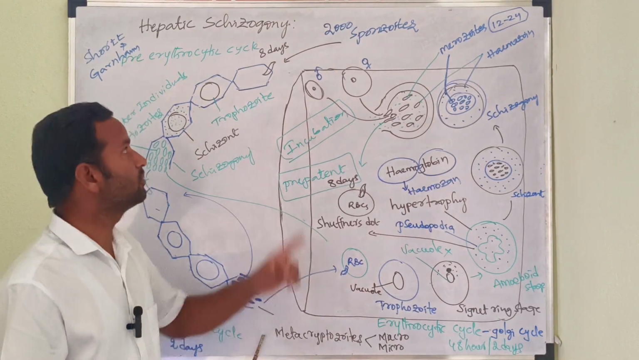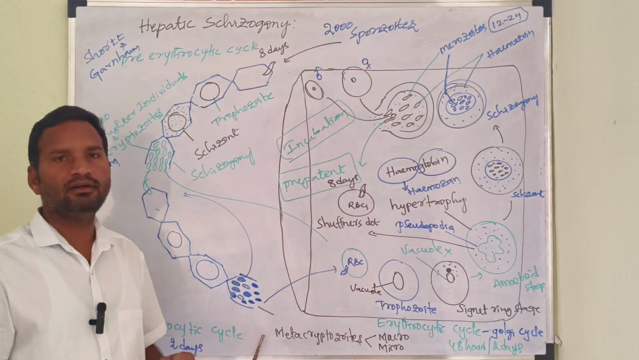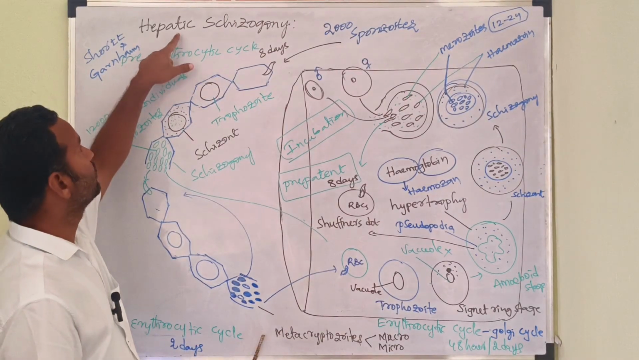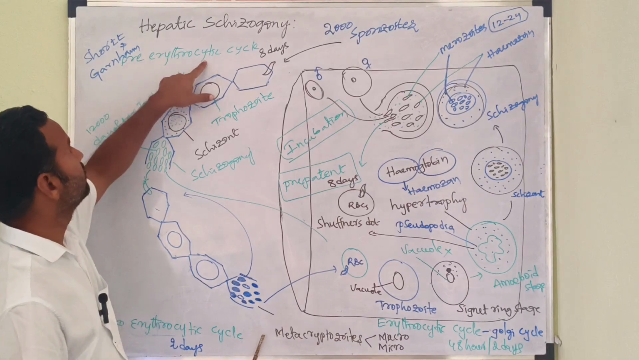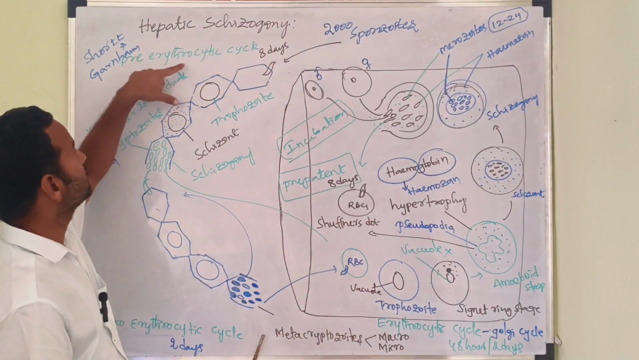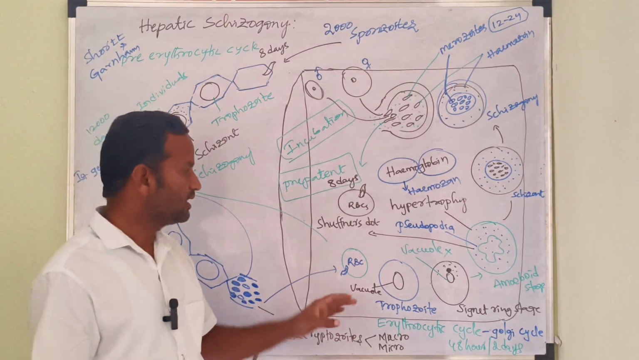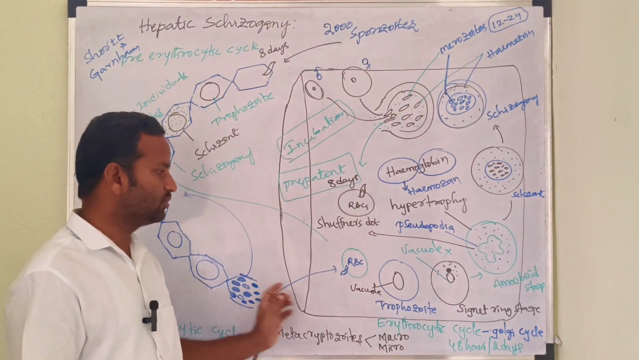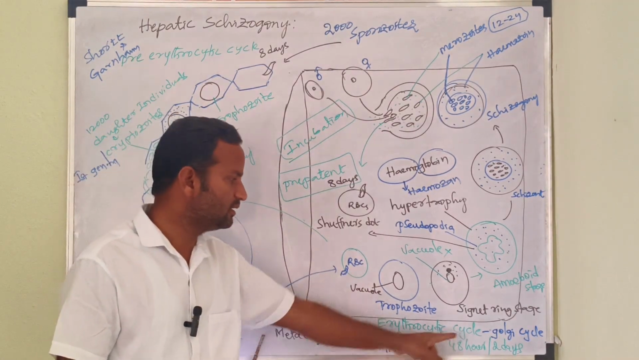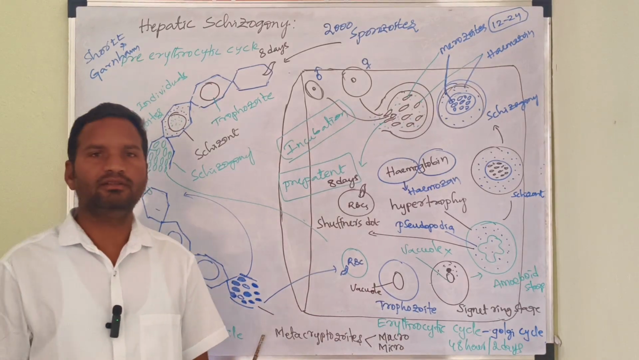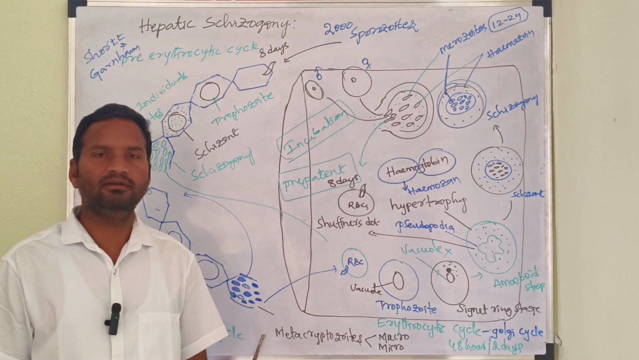Once again, now come to the point. What I told here, the life cycle of Plasmodium vivax in man, undergoes liver cells, then continues hepatic schizogony, that is the exoerythrocytic cycle. Then after completion of the hepatic schizogony, it enters into the RBC cells, then continues the erythrocytic cycle. This is about the life cycle of Plasmodium vivax in man.